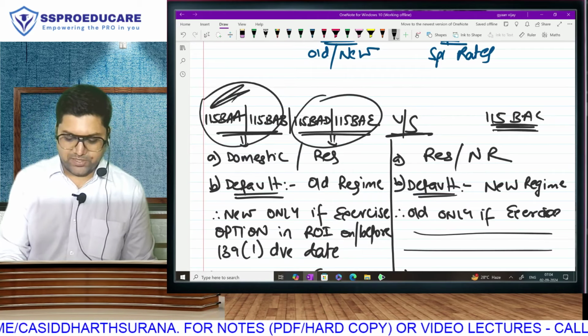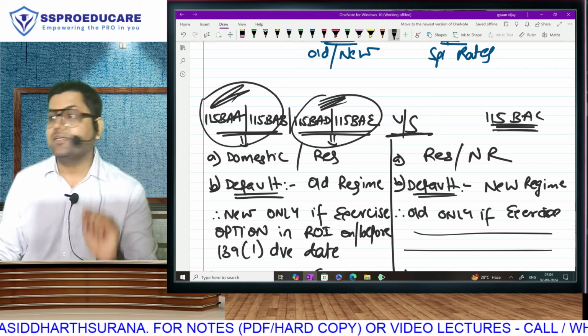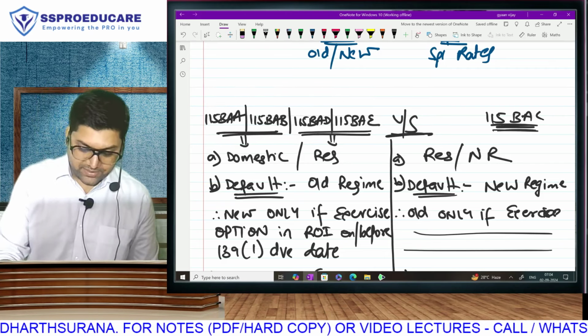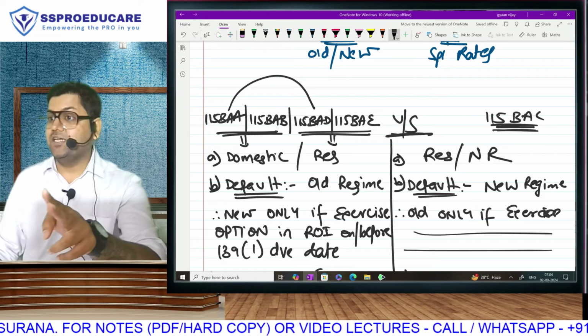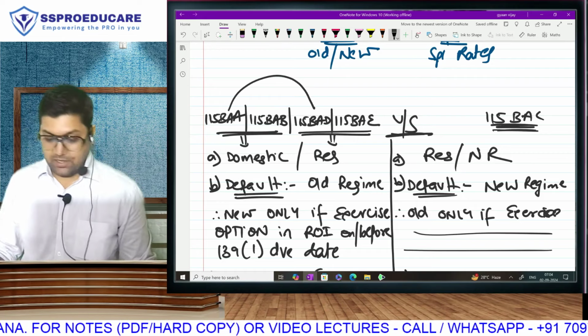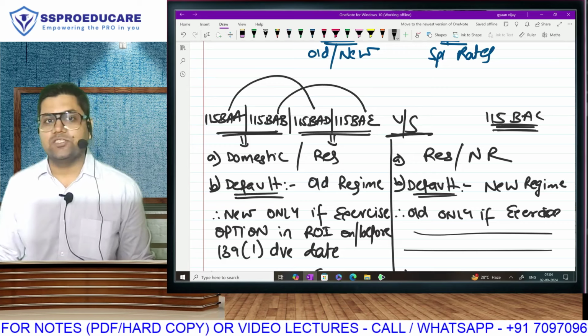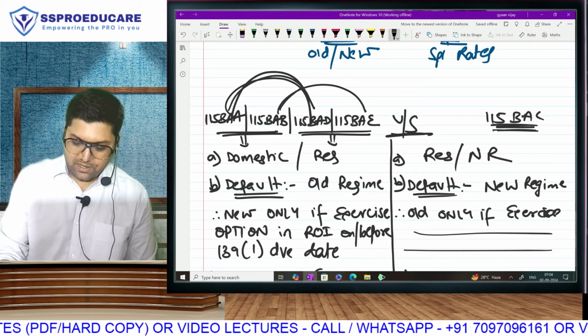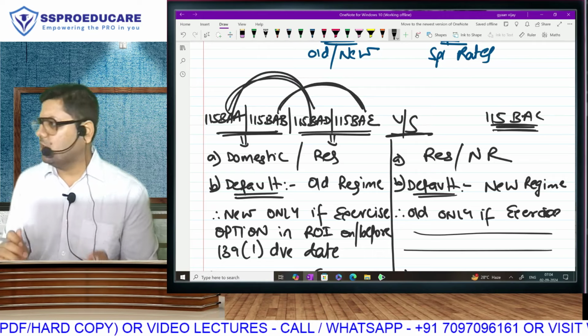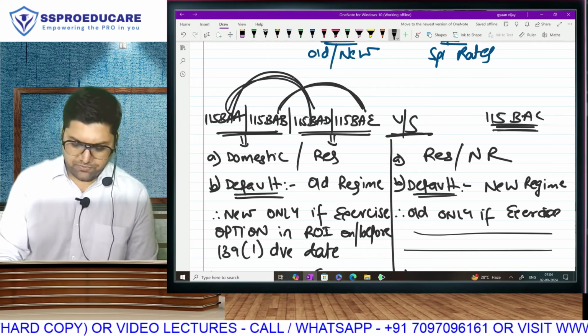So these 2 appear to be similar and these 2 appear to be similar, but that is not true. The truth is that this has more similarity with this. The only difference is the assessee. In fact, all conditions are the same. And again, this has more similarity with this. So we will study these 2 together and these 2 together. You can say we will study all 4 of them together for better understanding.